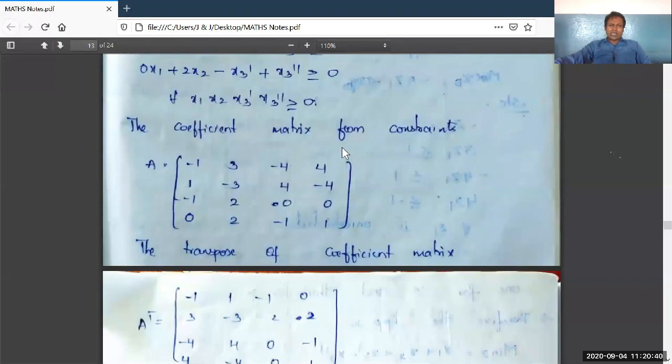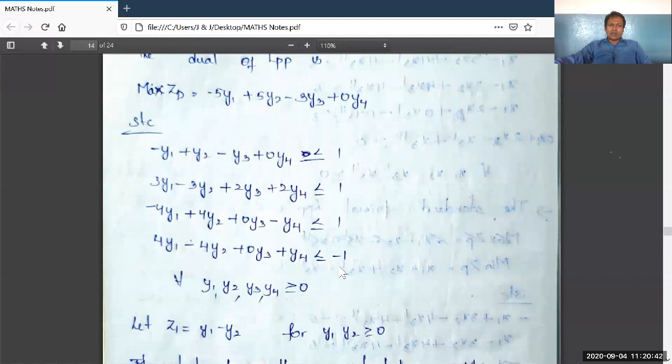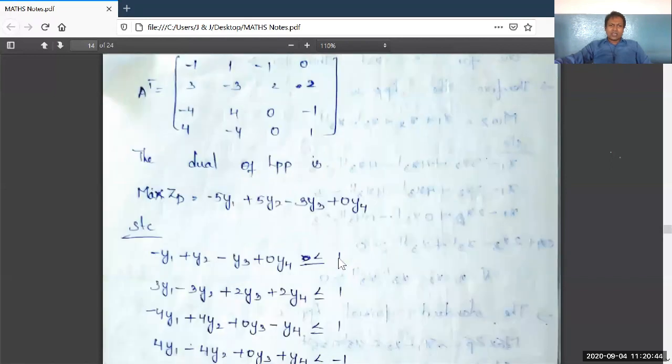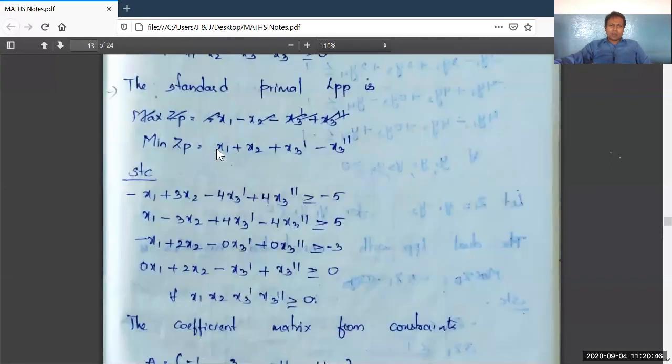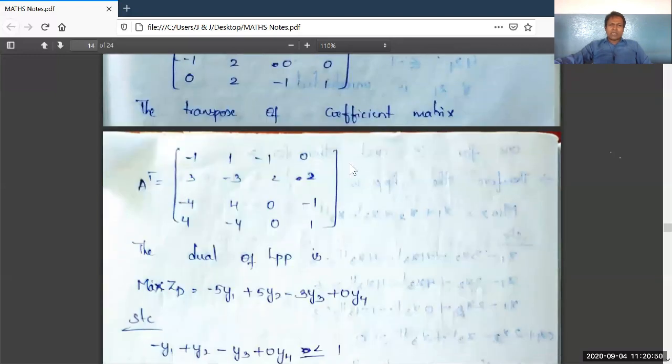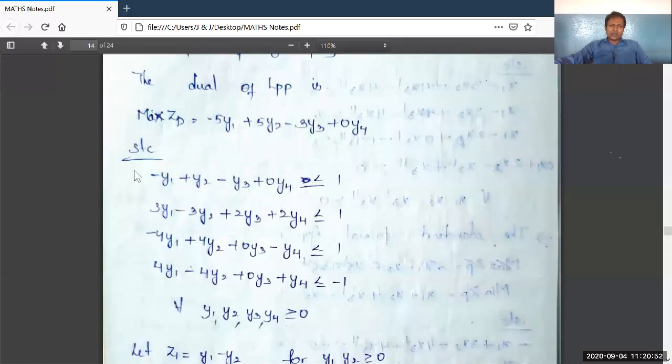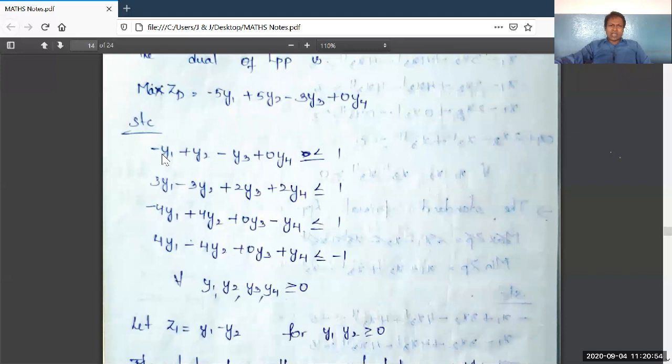And the CJ values were 1, 1, 1, -1 in the primal LPP in objective function. So the BI values and CJ values are interchanged, and the constants contain the variables y1, y2, y3, y4.